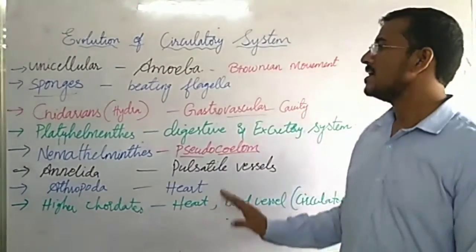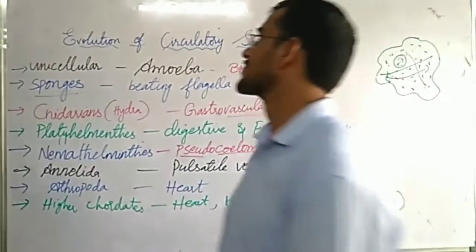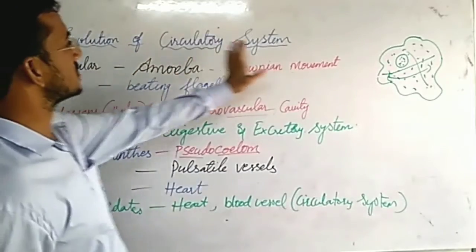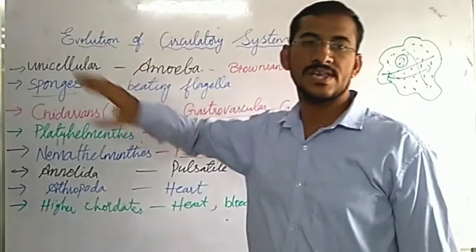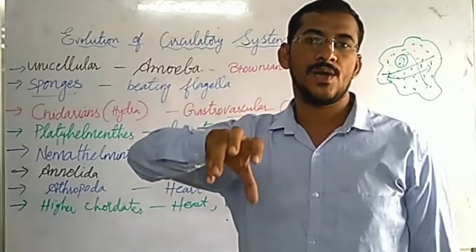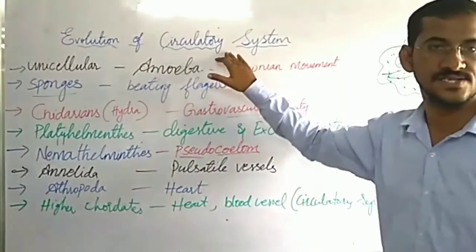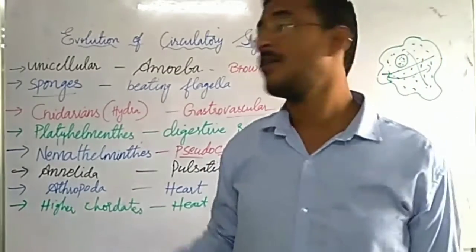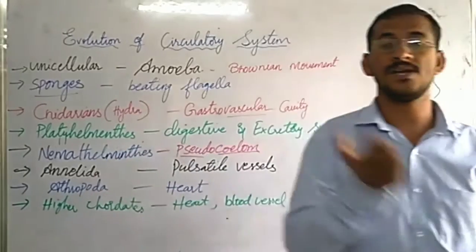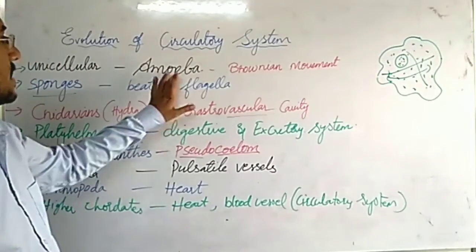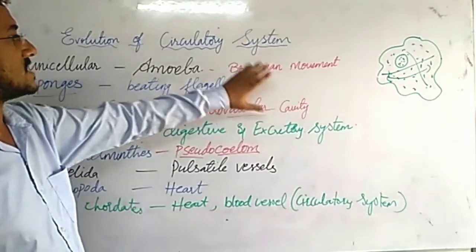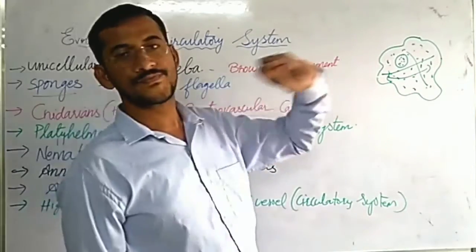Now, a quick review. Evolution of circulatory system. What is evolution? A gradual development which is seen in circulatory system in different organisms, from unicellular to multicellular organisms. Unicellular organisms like amoeba, circulation occurs through Brownian movement.